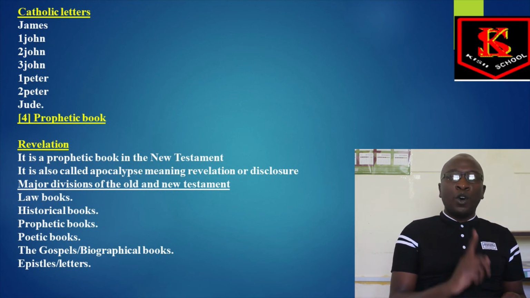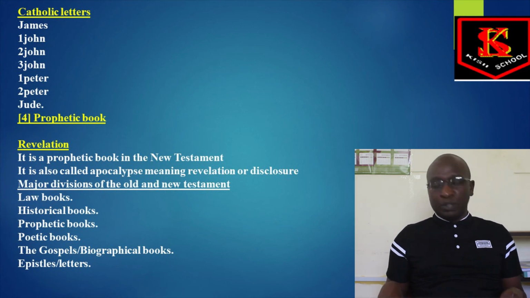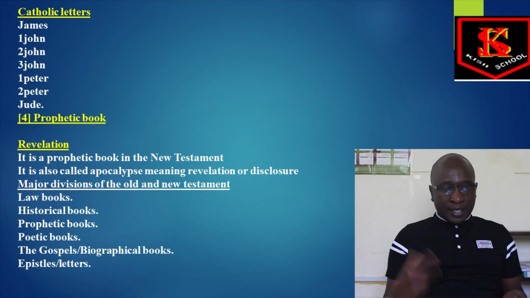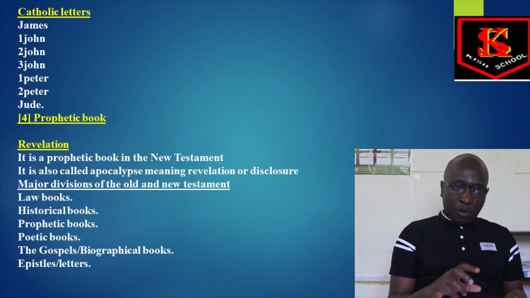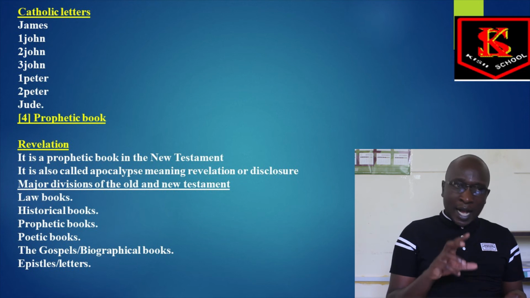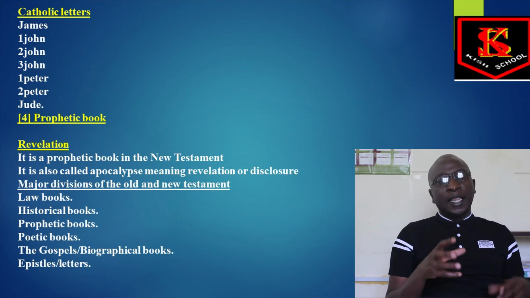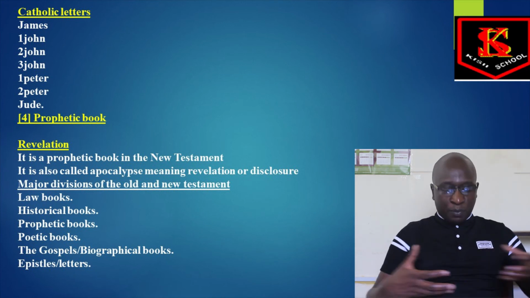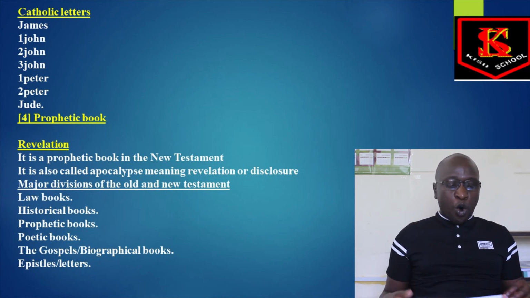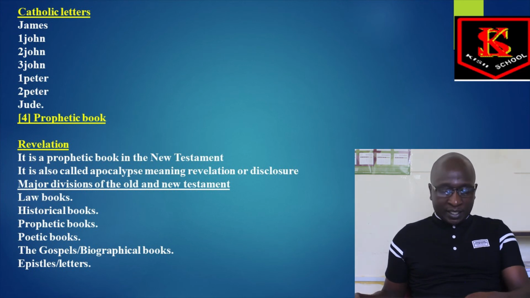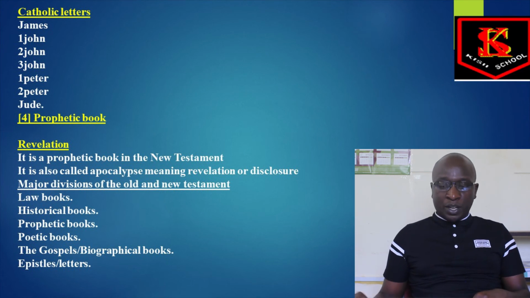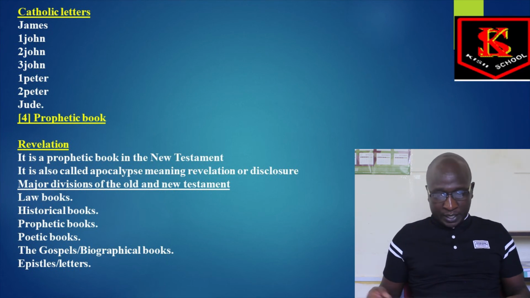Poetic books, we have only in the Old Testament. We don't have them in the New Testament. We have Gospels or biographical books. These are found in the New Testament, and as we mentioned aside, the biographical books are four, but the first three are called synoptic gospels because they have similar incidents about the life of Jesus. So they record the life of Jesus, but from a different perspective. We have epistles or letters found in the New Testament, and we have categorized them. Could be pastoral letters, we have Pauline letters, we have the Catholic letters, which we are saying are universal.